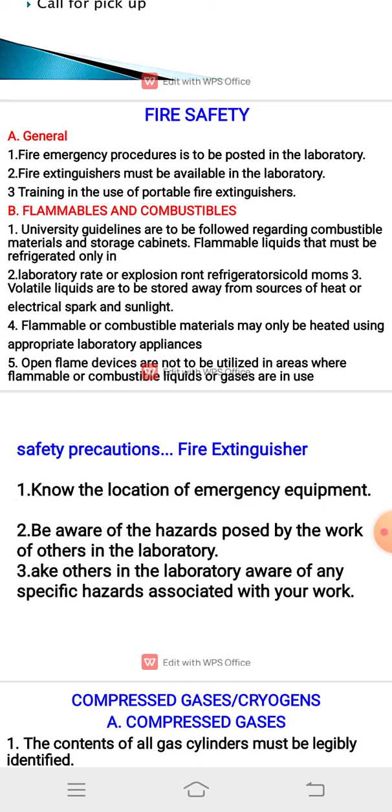Next is flammables and combustibles. University guidelines are to be followed regarding combustible material and storage cabinets. Flammable liquids must be refrigerated only in laboratory explosion-proof refrigerators. Volatile liquids are to be stored away from sources of heat or electrical spark and sunlight. Flammable or combustible material may only be heated using the appropriate laboratory appliances. Open flame devices are not to be utilized in areas where flammable or combustible liquids or gases are in use.